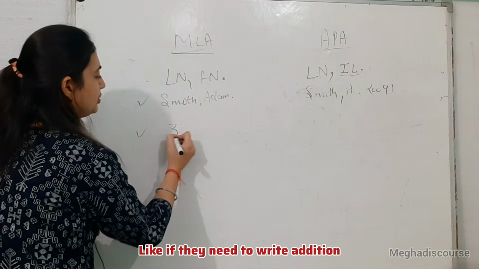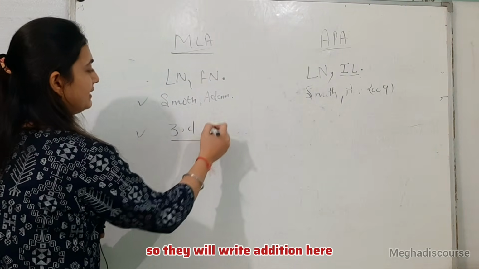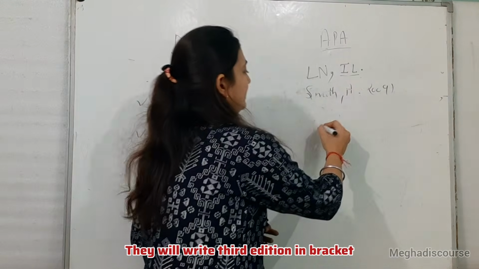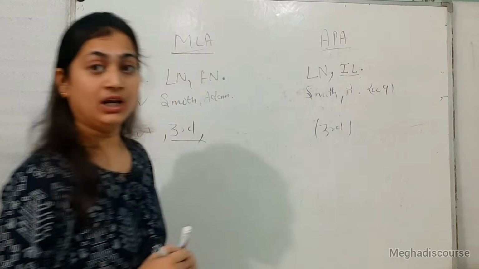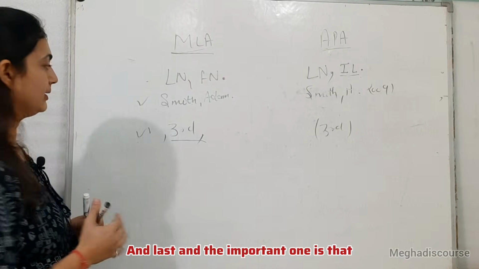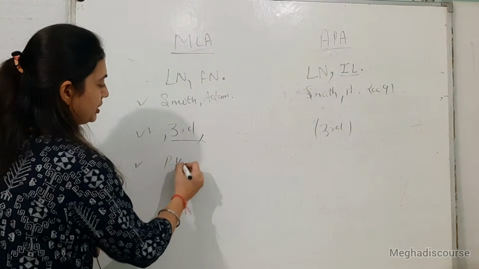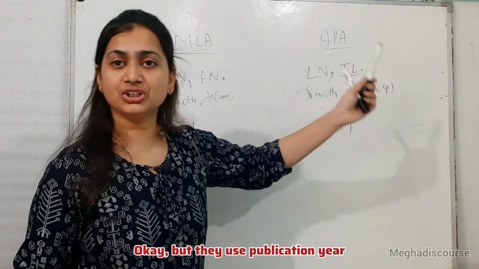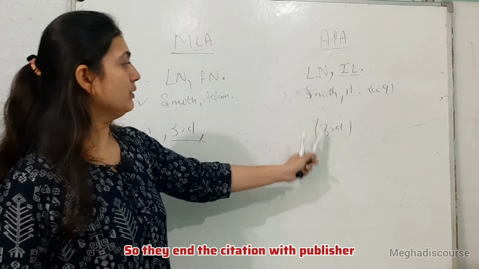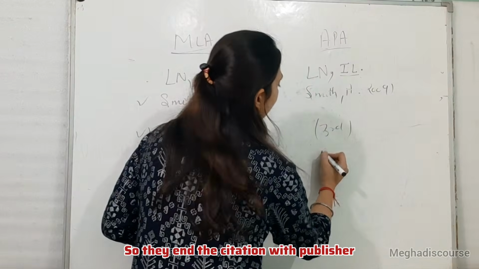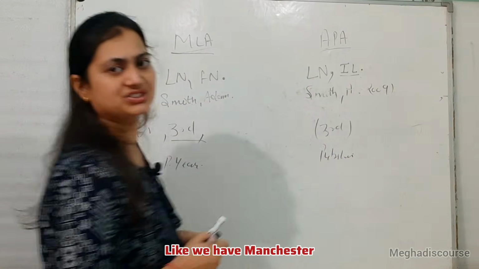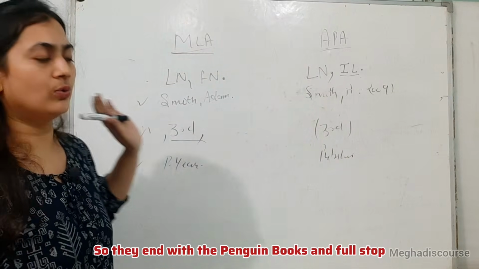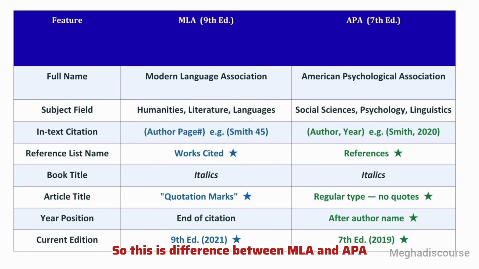Like if they need to write the edition, they will write the edition after the volume, with a comma. They will write third edition in brackets. And the last and important one is that in APA, the citation has the publication year, and then we have a full stop, like in 2019. But in MLA, they use the publication year after the publisher, so they end the citation with the publisher, like Manchester University Press or Penguin Books, so they end with Penguin Books and a full stop. So this is the difference between MLA and APA.